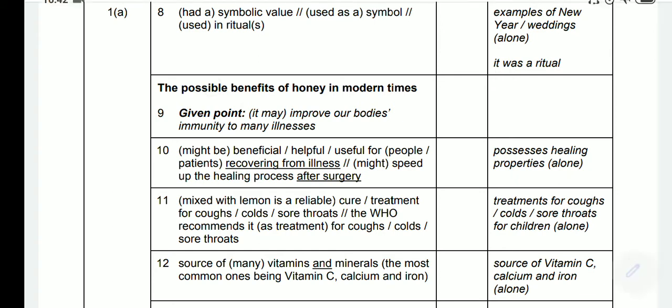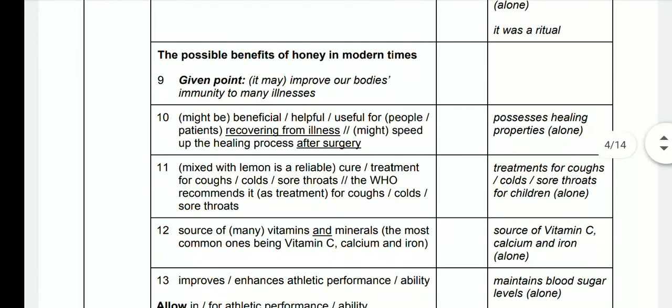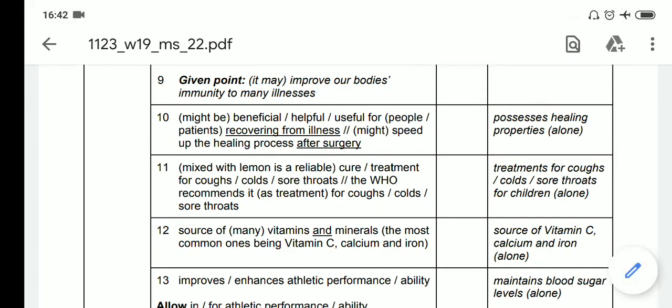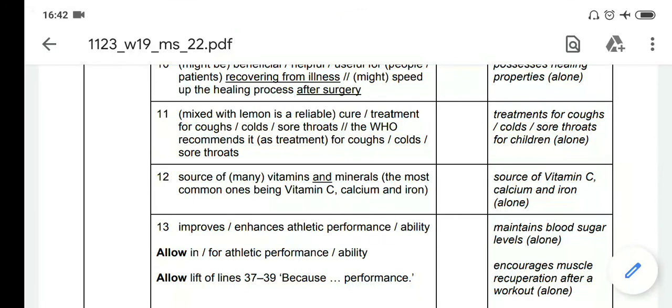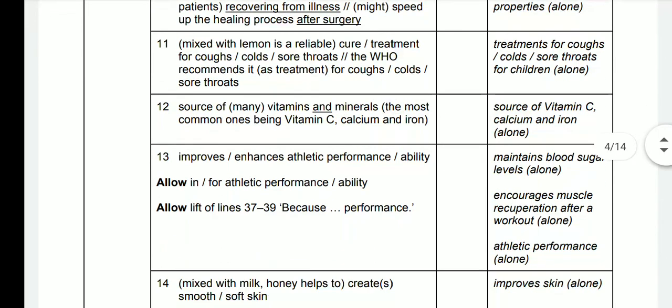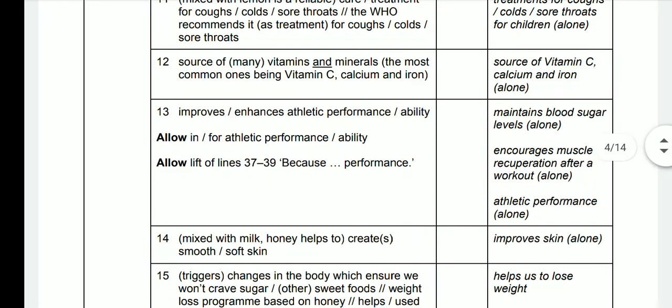Now the second part was the possible benefits of honey in modern times. Improves our body immunity to many illnesses. Beneficial, used for recovering from illness. Speeds up the healing process after surgery. Number 11, mixed with lemon is a reliable cure, treatment for coughs, colds, sore throats. Number 12, source of vitamins and minerals, vitamin C. Number 13, improves or enhances athletic performance ability.